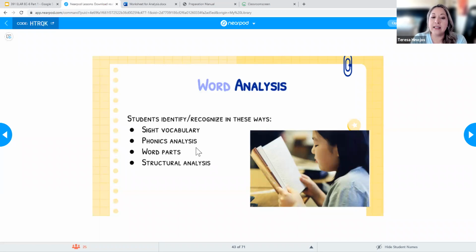Okay, and of course, all of these build on each other as they go from grade level to grade level, and it gets a little bit more complex. So it's not like, okay, my kid's in first grade, I'm going to teach them how to read, and now they can read anything. They'll be able to read some things, but every year they're going to learn how to read and decode more things. We just give them those skills as they move along. Okay, so sight words, phonics, word parts, and structural analysis.